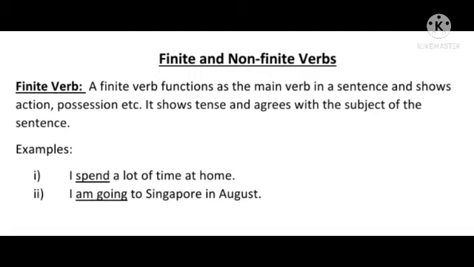Let's see if we change the tense, what happens. Instead of simple present in the first sentence, if we use simple past, the sentence will become I spent a lot of time at home. And if we change the second sentence from present continuous to past continuous, the sentence will become I was going to Singapore in August. So I think it's quite clear that the finite verb changes with the change of tense and it agrees with the subject of the sentence.